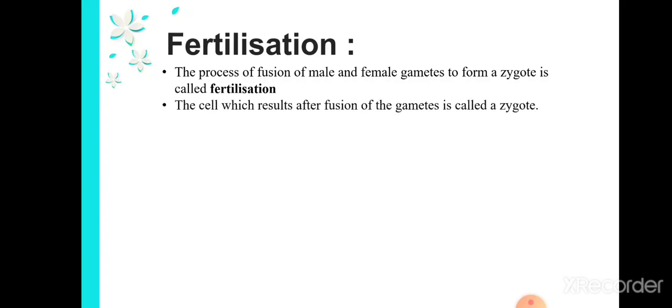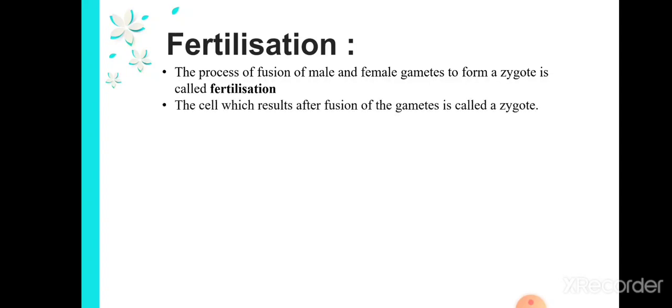We have seen that when the pollen grain falls to the ovary, it is called pollination, and after falling to the ovary these female and male gametes fuse to form a zygote. This process of fusion of male and female gametes to form a zygote is called fertilization. So fertilization will happen after pollination.